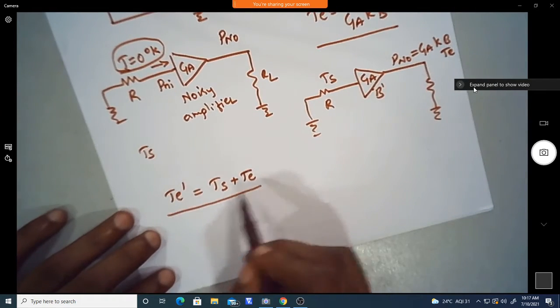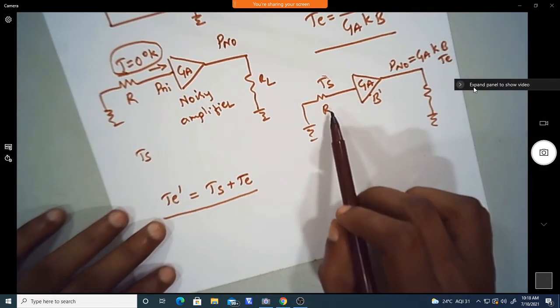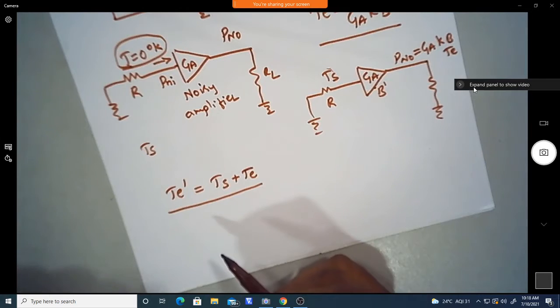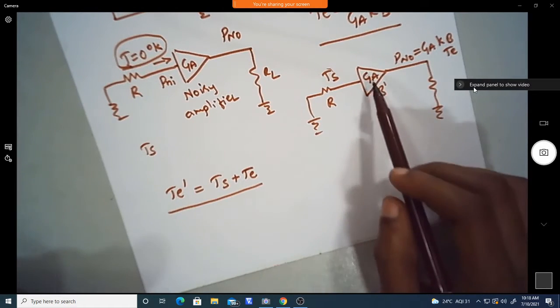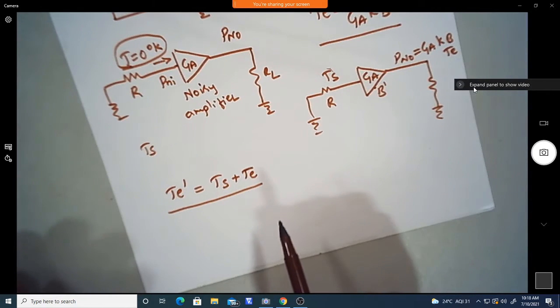So we define the new equivalent noise temperature by adding the initial temperature of the resistor and the temperature of the amplifier. That is how we can define the equivalent noise temperature at any arbitrary temperature.